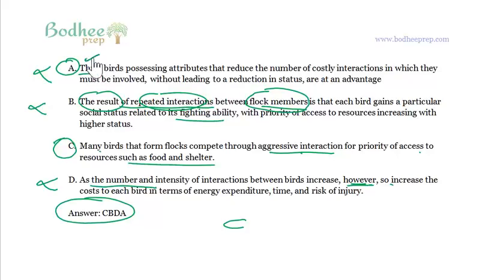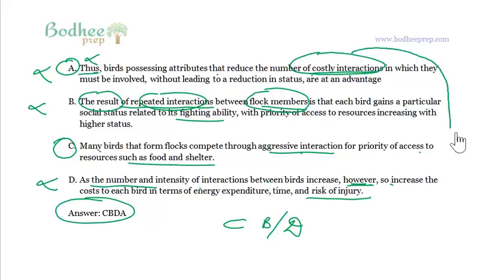I cannot conclude with A, right? So I will not have A after this. I might have B and I might have D. As the number and intensity of interactions between birds increase, so increase the costs to each bird in terms of energy expenditure, time, and risk of injury. Thus, birds possessing the attributes that reduce the number of costly interactions. Now, you please understand number of costly interactions. What is this costly interaction referring to? This costly interaction is referring to basically the risk of injury.